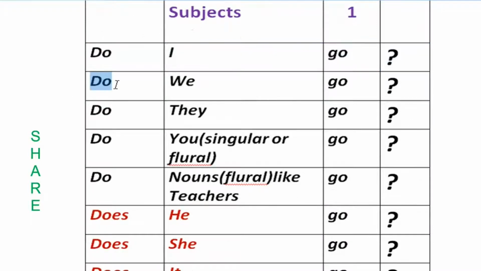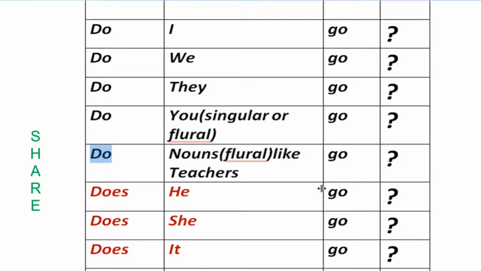Next sentence, do we go? Do they go? Do you go? You, singular or plural? Do nouns like teachers, plural nouns, should be used after the helping verb do. Do teachers go? Do mothers go? Do the children go? It is the formation of an interrogative sentence in the simple present tense.